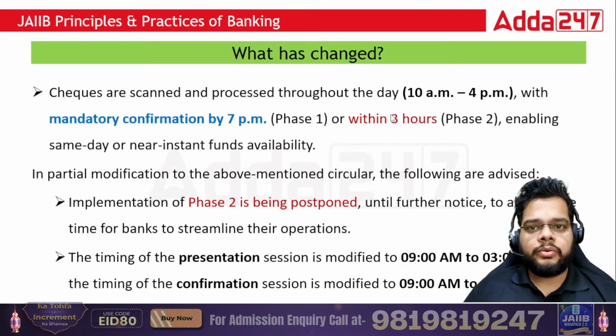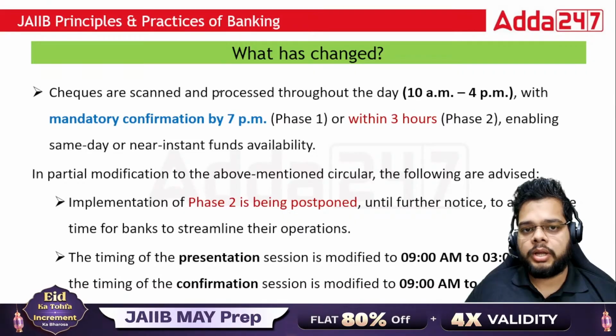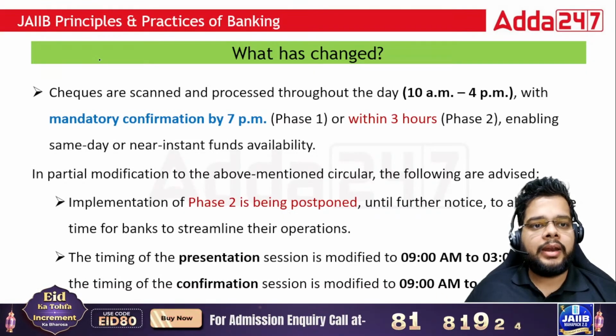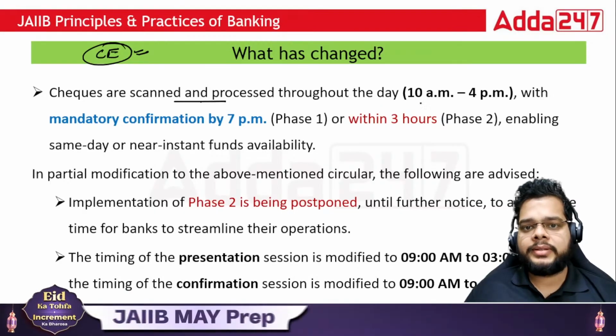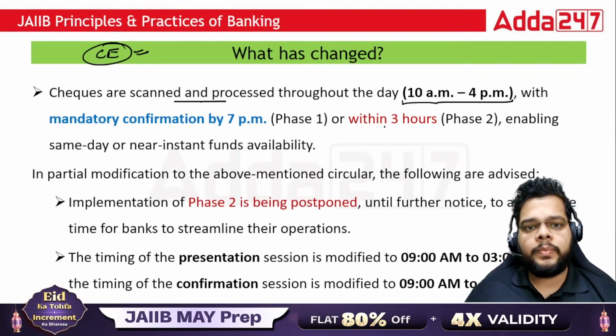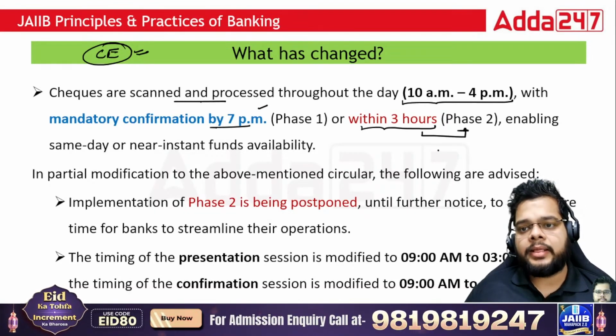Fine. So that's how you should approach this particular question, or for that matter, the entire PPB exam, wherein the current events are also included in your study material. Checks are now scanned and processed throughout the day, 10 a.m. to 4 p.m. Mandatory confirmation should be by 7 p.m. right now, or within 3 hours, which will be implemented in phase two.